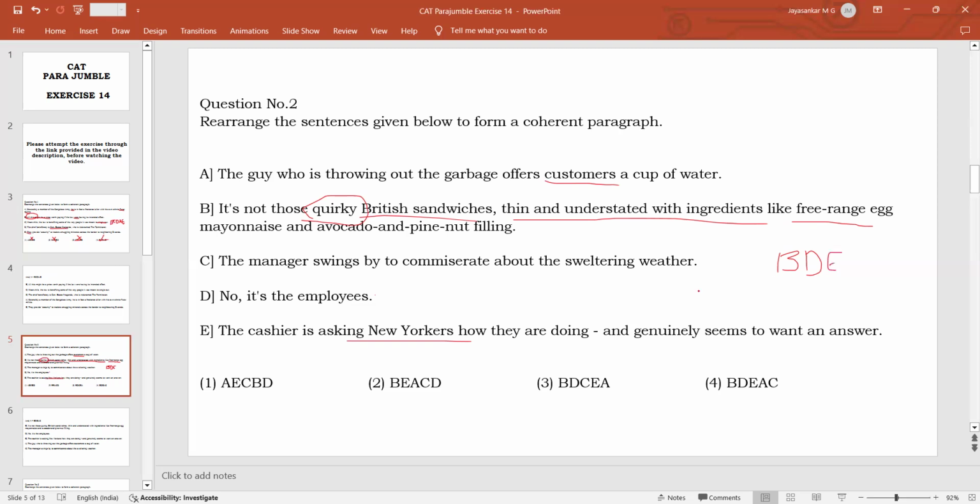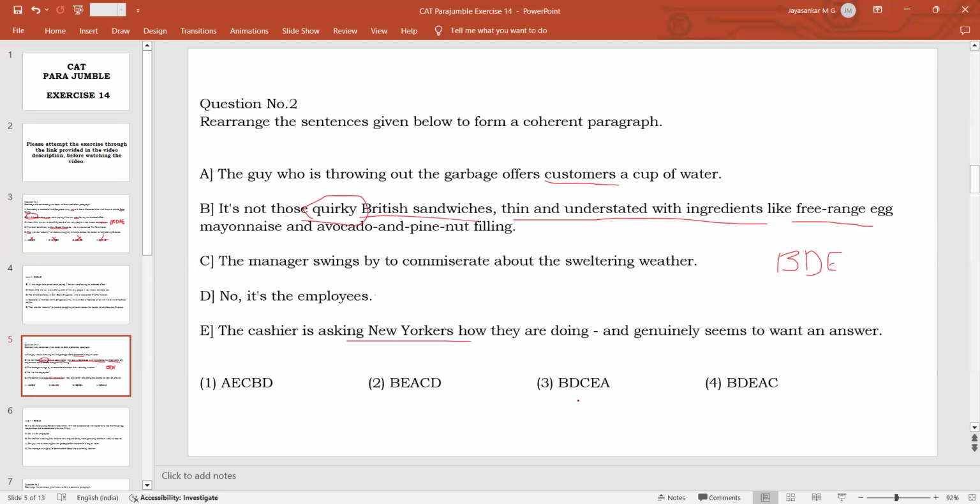Then after that, we can either have the guy who is throwing out the garbage offers customers a cup of water, or the manager sidles by to commiserate about the sweltering weather. It can either be BDEAC or BDECA because there is no real strict sequence that C should come first and after A, or A should come first and after C. Both are equally replaceable, interchangeable with each other. That is why it could be either BDEAC or BDECA.